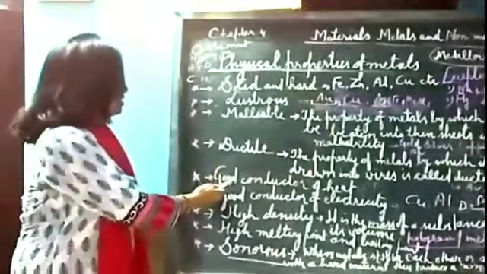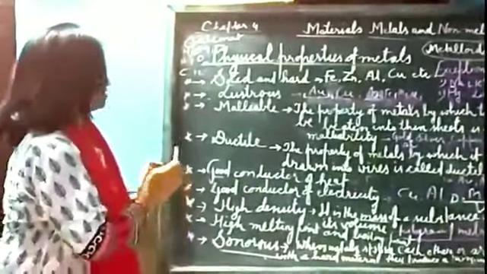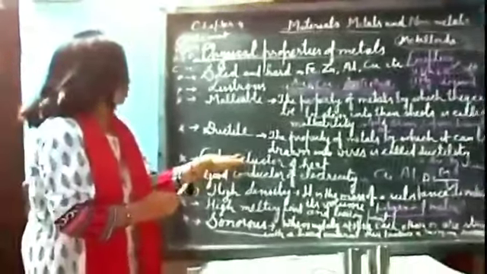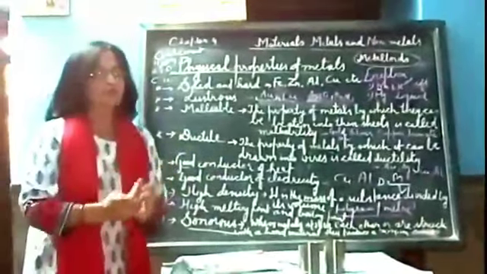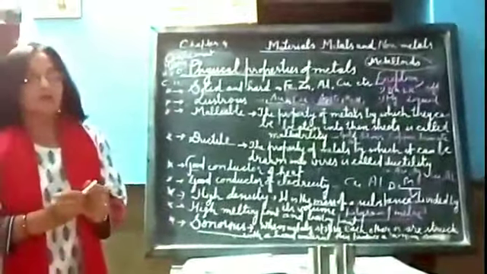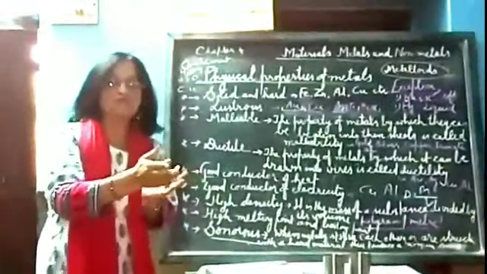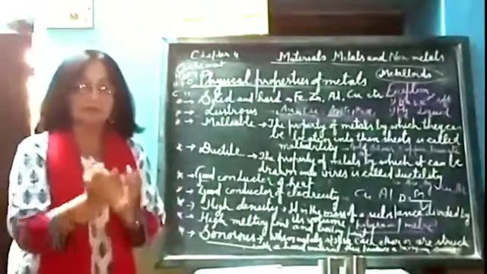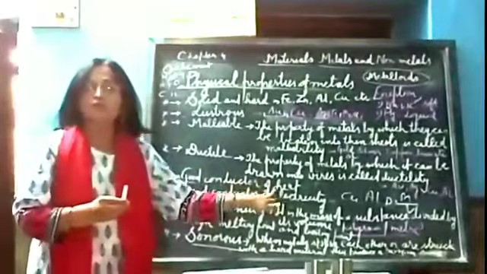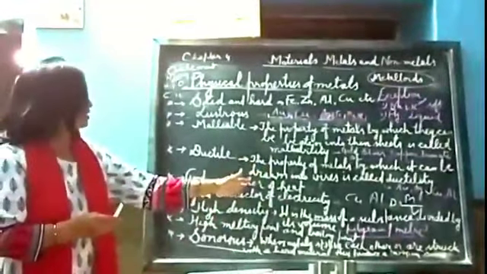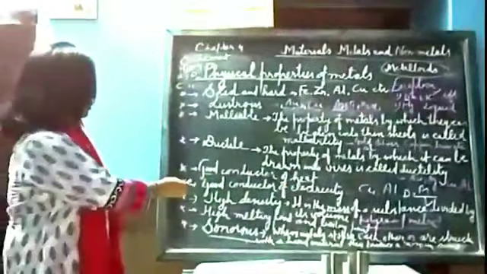And next property is there. They are good conductors of heat. What does it mean? This property you know very well from the 6th class. We use cooking utensils in the kitchen. So why does food become hot quickly? Because these metals allow conduction of heat and our food stays hot. Different examples you know: cooking iron, aluminium, copper, different metals are there. They conduct heat.